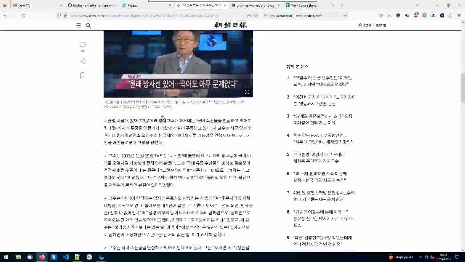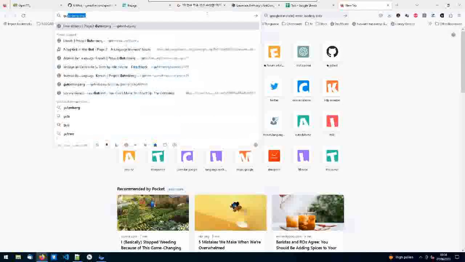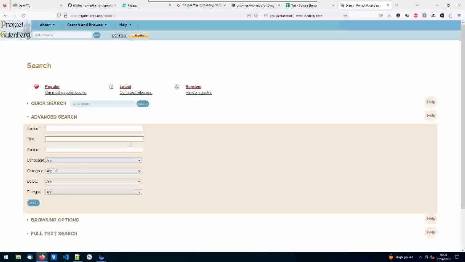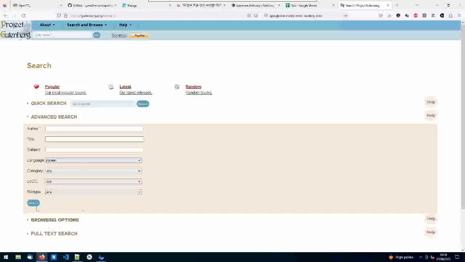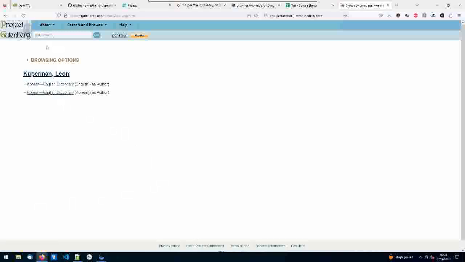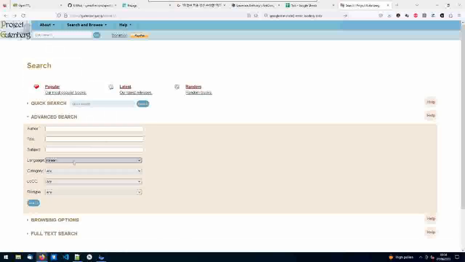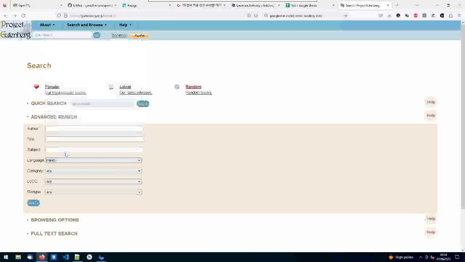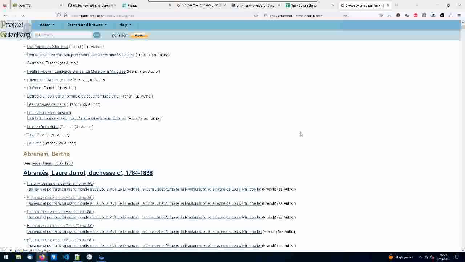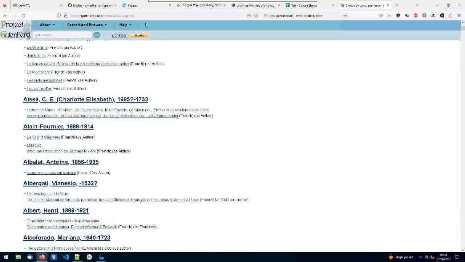Now, if you wanted to do this for French or Italian or whatever, you could go to Project Gutenberg, and you can search there for your language. But if I pick Korean, you will see that all I get is a dictionary, which is no good to me whatsoever. But if you were doing this for French or one of the big languages, it returns millions. So you can get a lot of free text here, or you can get hold of newspapers like I'm going to show you today.